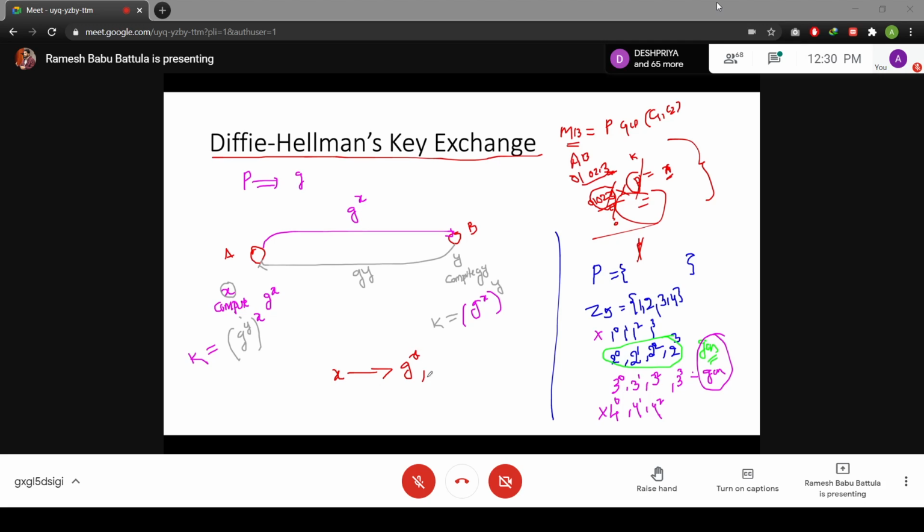At the same time, from g to the power x to x, the computation is infeasible. Only one concept is there, that is the discrete logarithm concept. We can try with the help of that, but that is also not going to give a perfect solution until we know g. We don't know g.